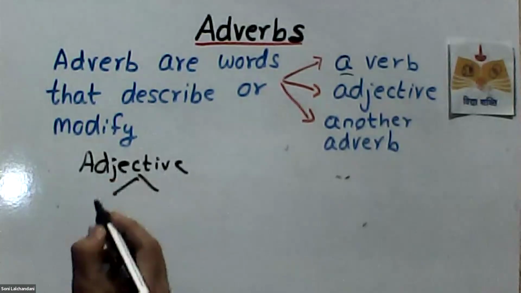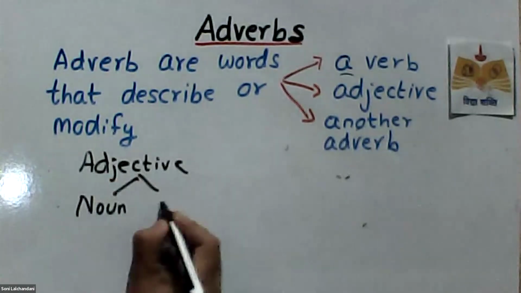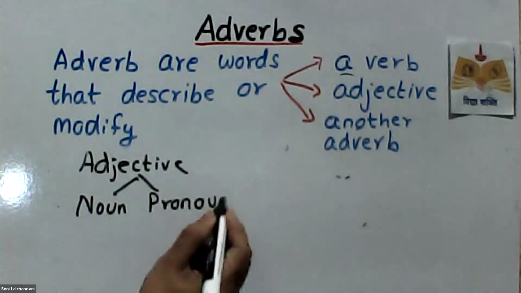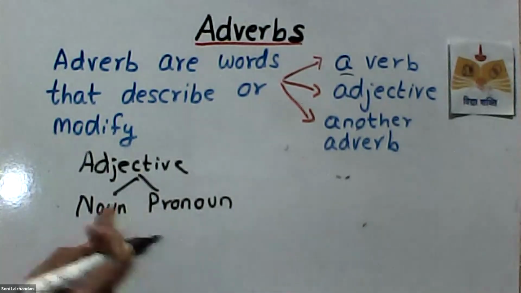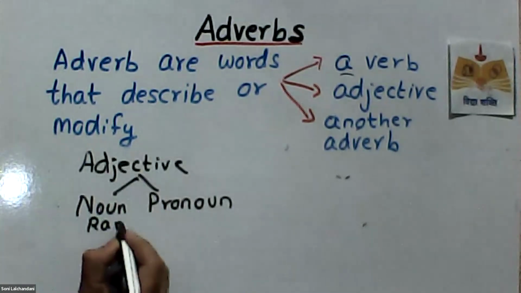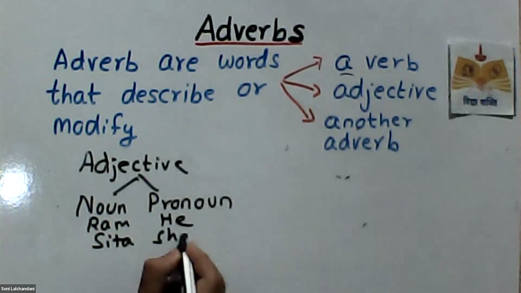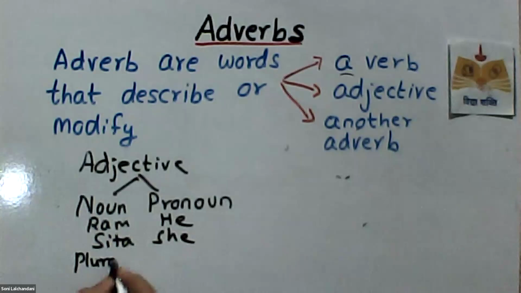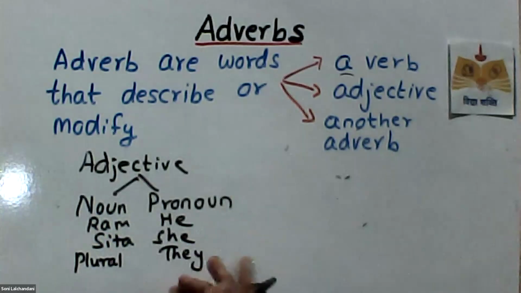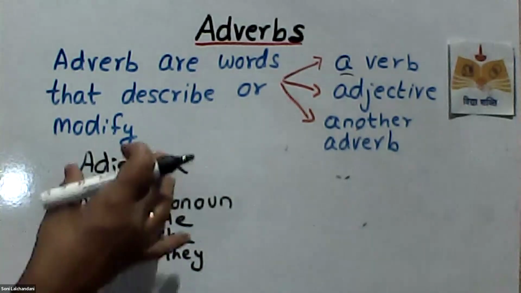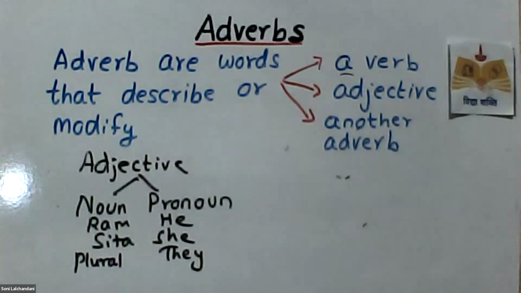We all know that an adjective describes the noun or the pronoun. What is a pronoun? It comes in place of a noun. If I say Ram, in place of Ram, he comes. If I say Sita, in place of Sita, she comes. If there is a plural noun here, you will say they. So they are only pronouns. That's why an adjective describes or modifies the noun or the pronoun, it tells us more about the noun. Correct? Any doubt in this?